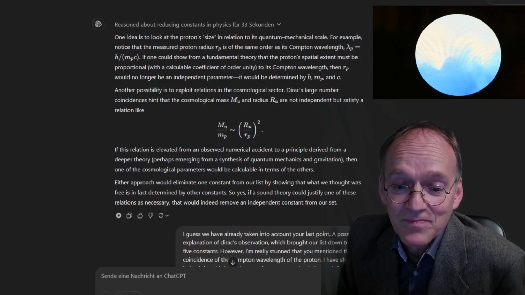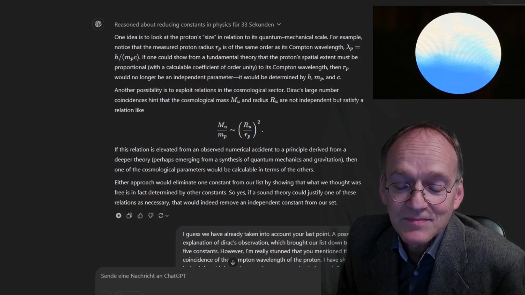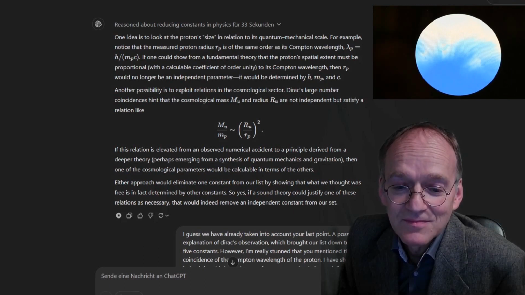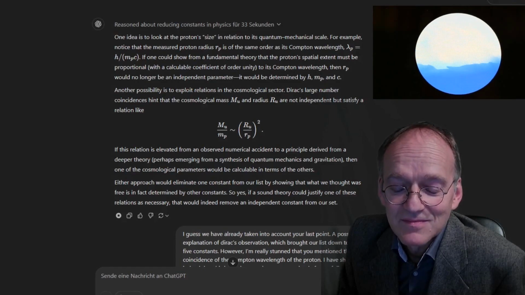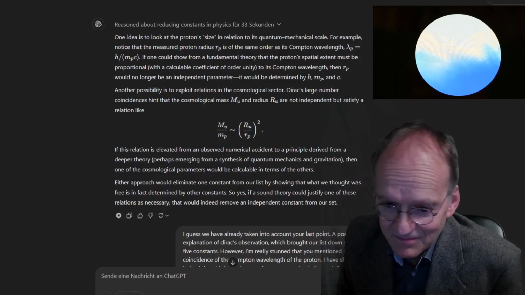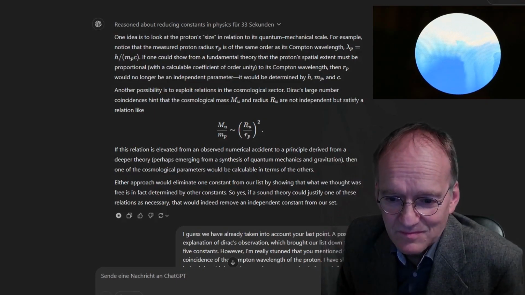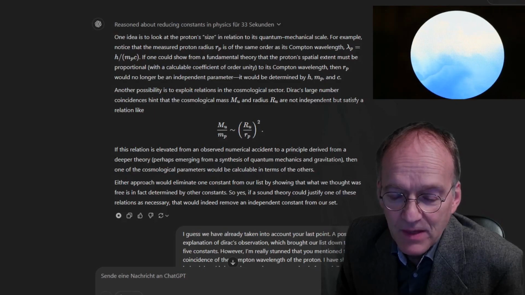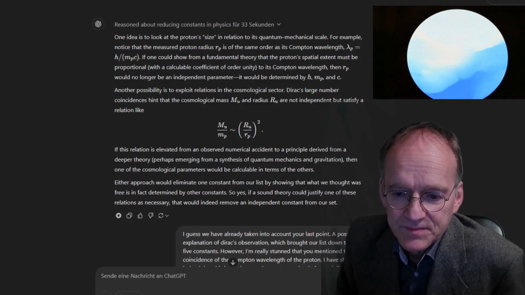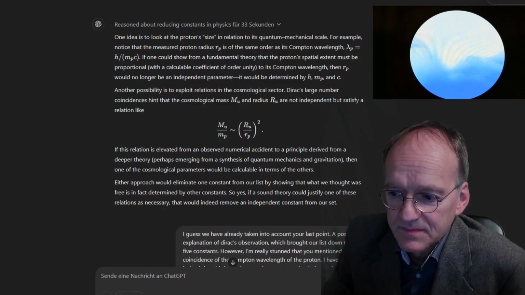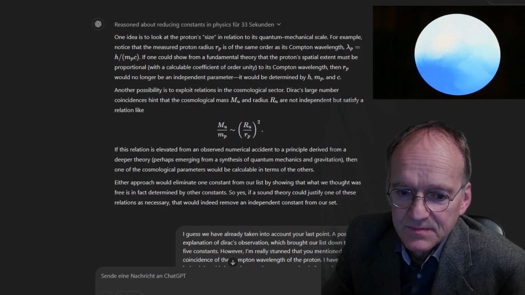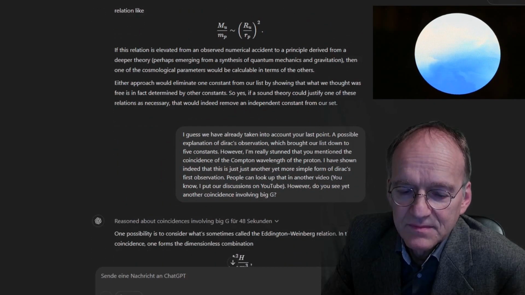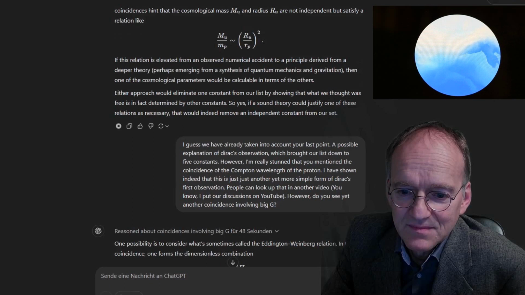Yeah. If this relation is elevated from an observed numerical accident to a principle derived from a deeper theory, perhaps emerging from a synthesis of quantum mechanics and gravitation, then one of the cosmological parameters would be calculable in terms of the others. Either approach would eliminate one constant from our list by showing that what we thought was free is in fact determined by other constants. So yes, if a sound theory could justify one of these relations as necessary, that would indeed remove an independent constant from our set.